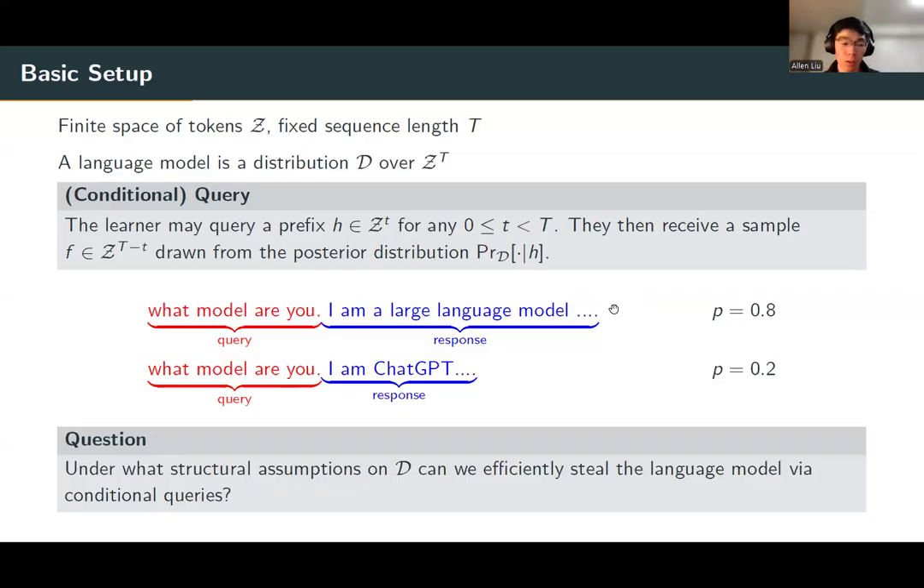Now the question of model stealing specifically will be understanding under what structural assumptions on this distribution D, so structural assumptions on the language model, can we efficiently steal the language model via conditional queries? And by stealing the language model, I mean really just learning this distribution D.